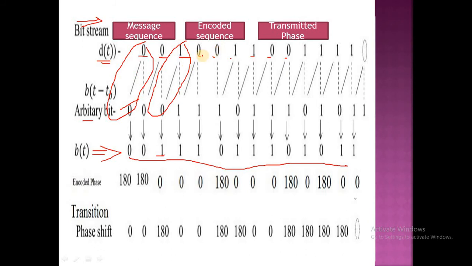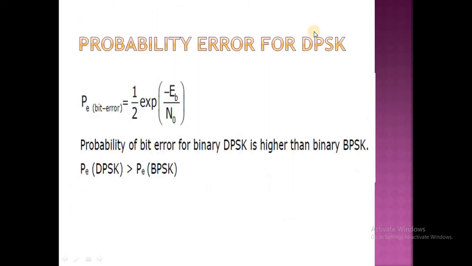So this is the input message sequence, this is the encoded sequence, and this is finally the transmitted sequence. The transmitted sequence is obtained by doing the XOR operation of the message sequence with the encoded sequence. If you perform the XOR operation between the message sequence and the encoded sequence, we get the transmitted sequence at the output.